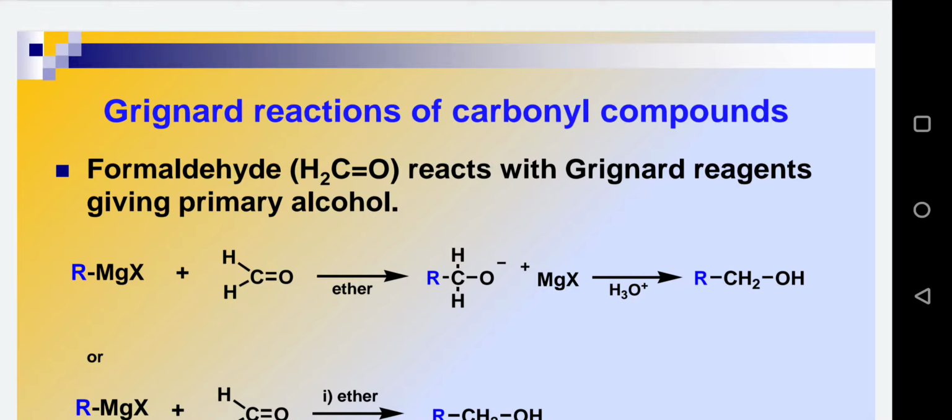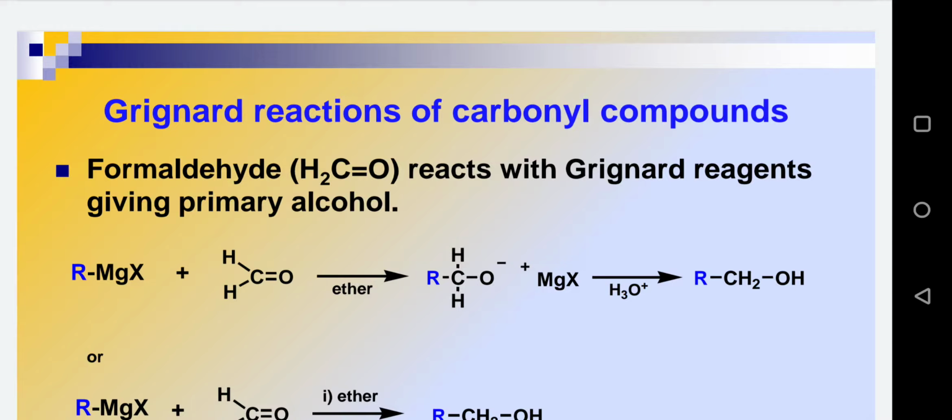Because of the difference in electronegativity between the alkyl or aryl group and the magnesium atom, we consider this R group as a nucleophile. Please note, this R will act as a nucleophile because magnesium is an electropositive element, so it will not attain the negative charge. Instead, the neighboring carbon atom of the alkyl chain or aryl group will attain the negative charge, and hence it will act as a nucleophile.